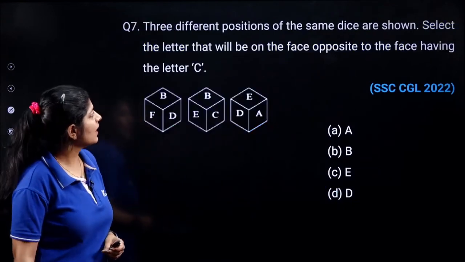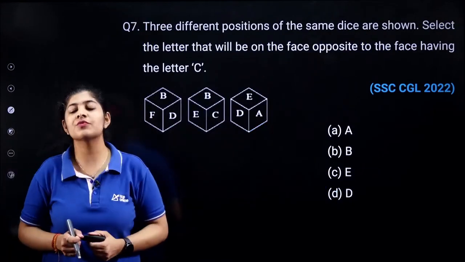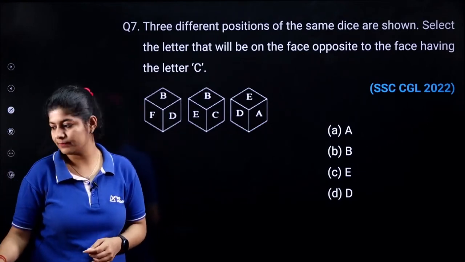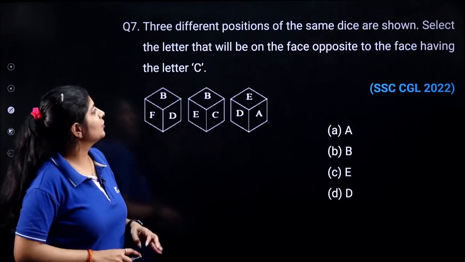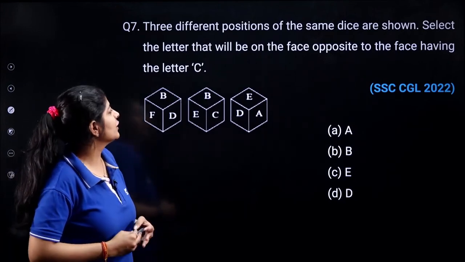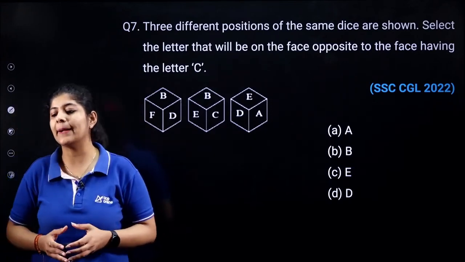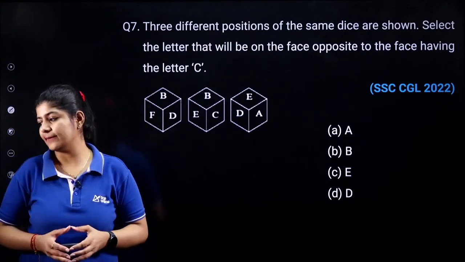Next one. The next question is from the concept of dice, and again this is a very easy question. What you need to do is determine the opposite face of C.